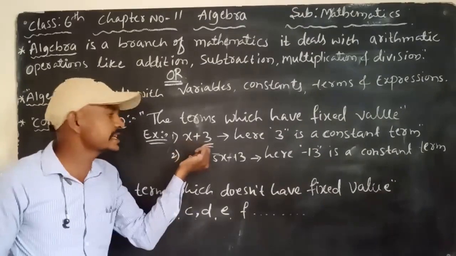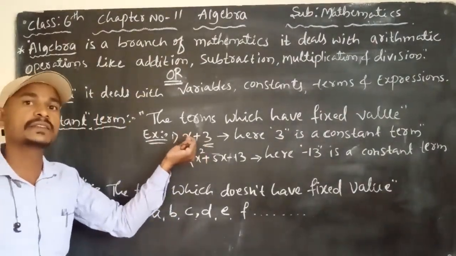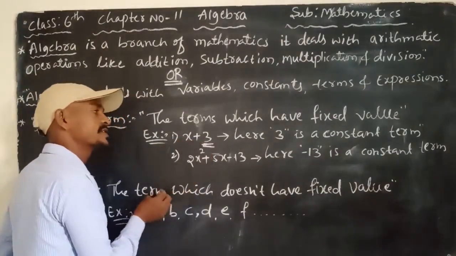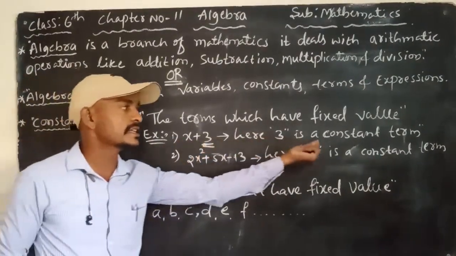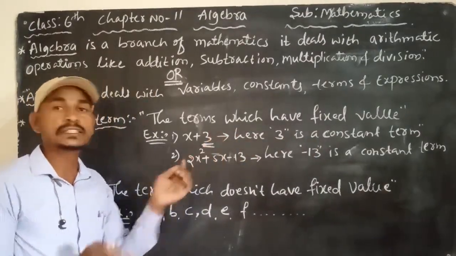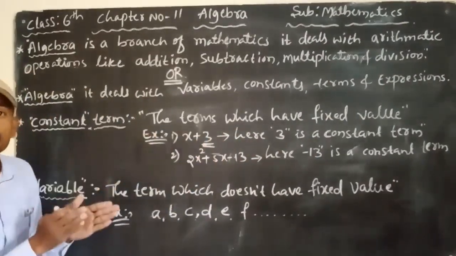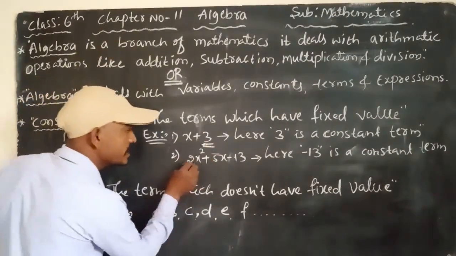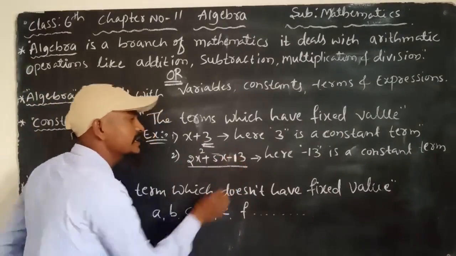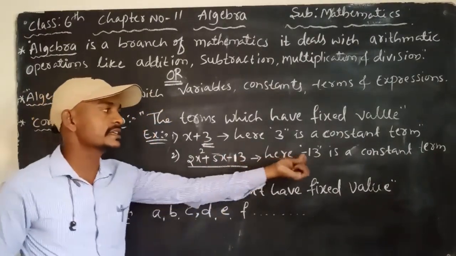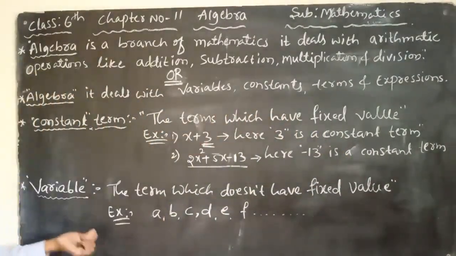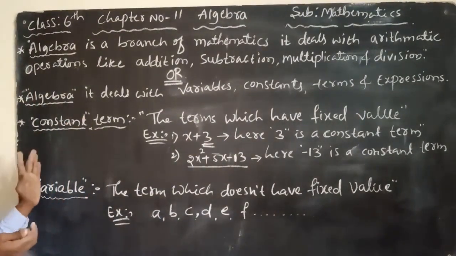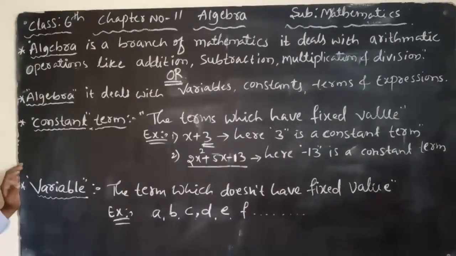Here x plus 3 is an algebraic expression. In this expression, 3 is a constant term because 3 has a fixed value. Here in this expression, minus 13 is a constant term. So constant term means the term which has a fixed value. Those terms are known as constant terms.